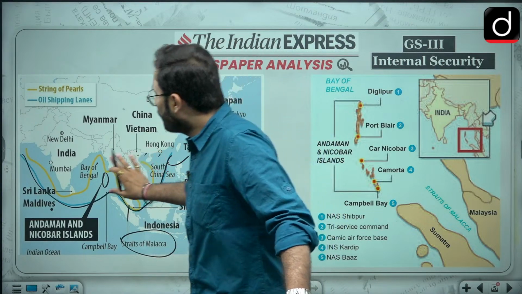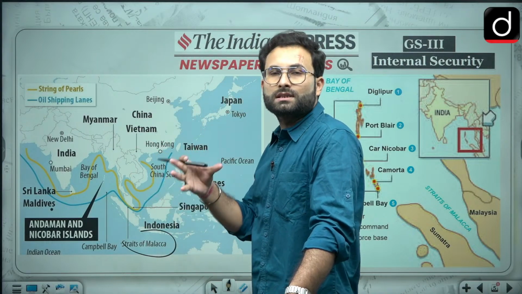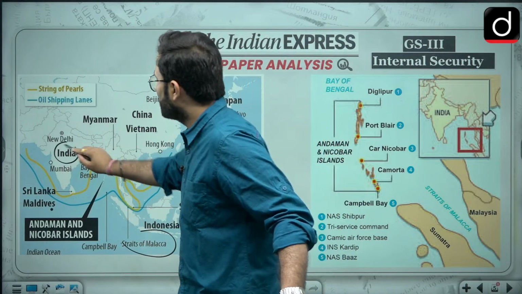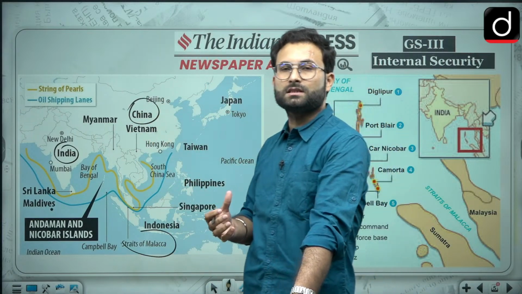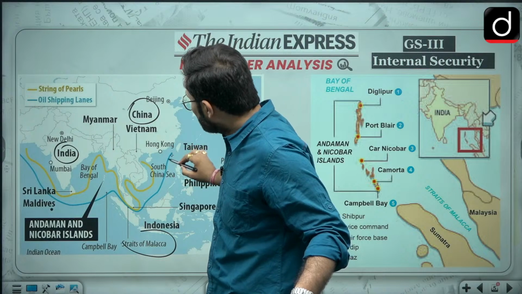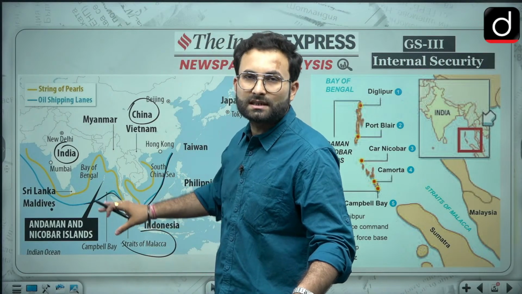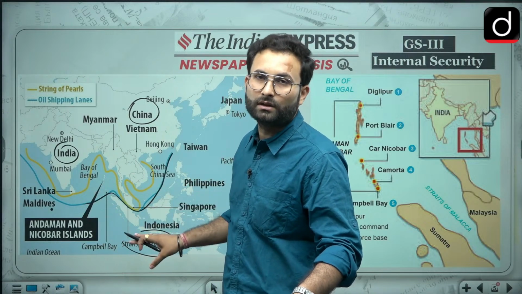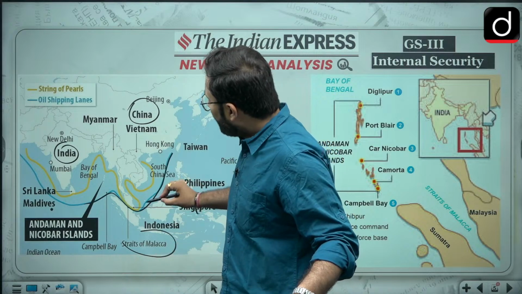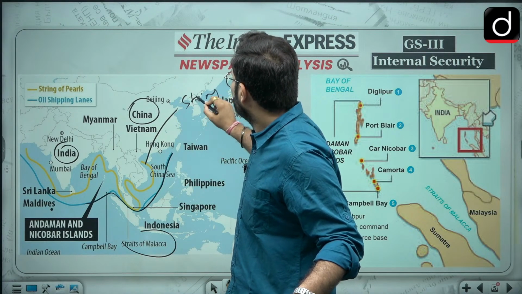Considering that China has gone for the string of pearls, because obviously in this region there are two big countries. One is India, second is China. Now both of them are trying to have their own influence in this sphere. China wants that there should be a hegemony on this particular area, and China wants that there is no exigency in this Strait of Malacca, because obviously their economy is relying on that for the oil. Okay, now they have started this policy of string of pearls.